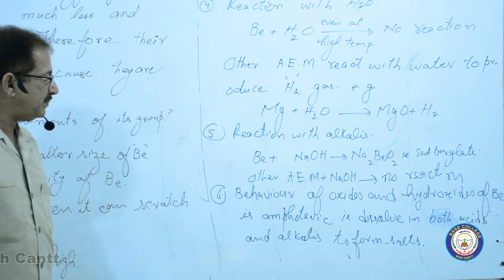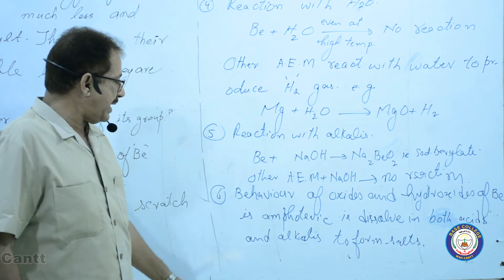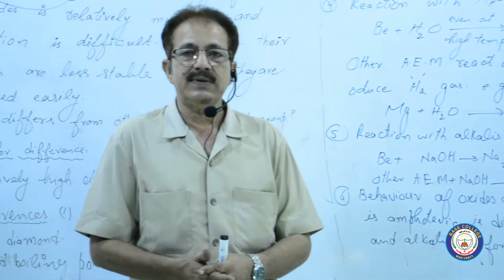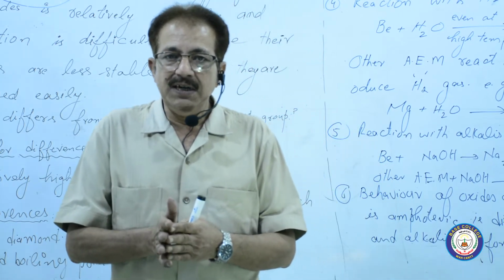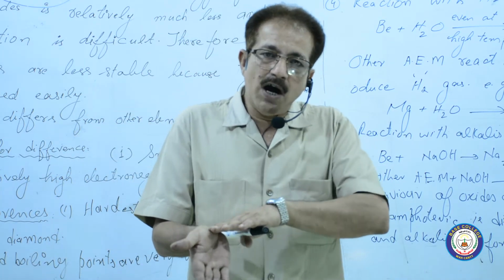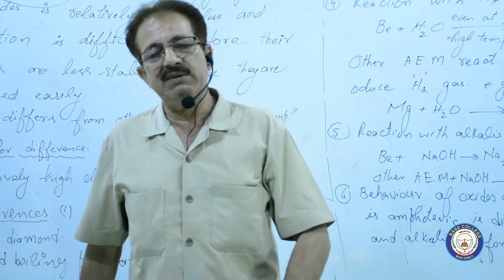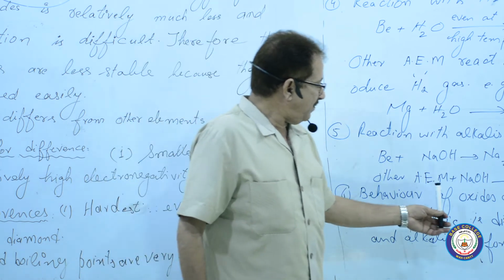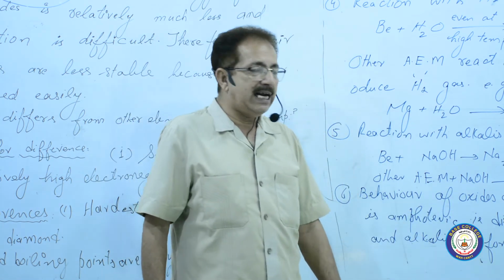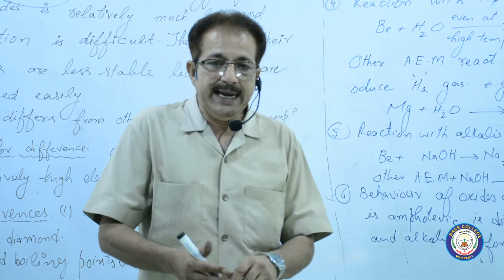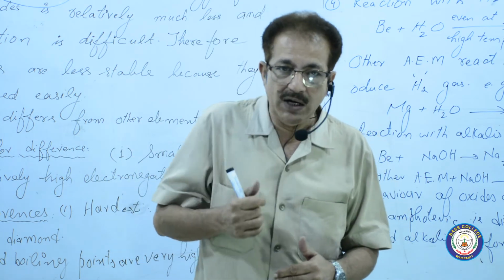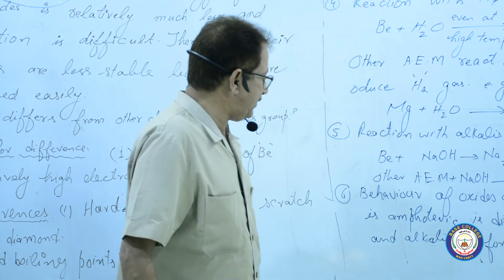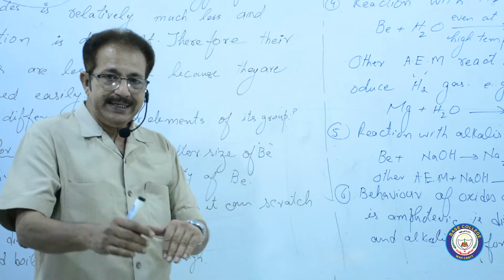Now next, number 6, behavior of the oxides and hydroxide of beryllium. That is amphoteric. And you know amphoteric means a species which can react not only with acids but also with bases. So when beryllium is changed into its oxide as well as hydroxide, they not only get dissolved in acid, they as well dissolve in bases or alkalis. These are the 6 points till now.